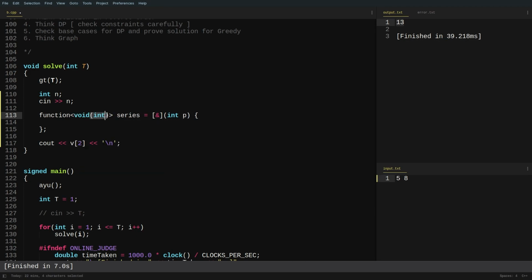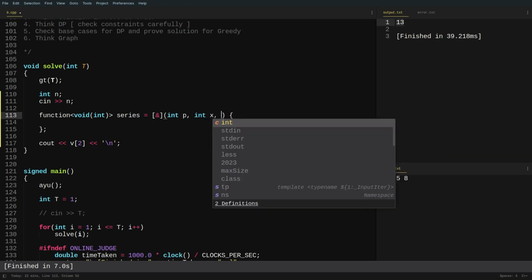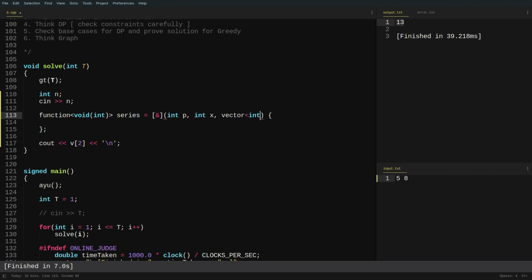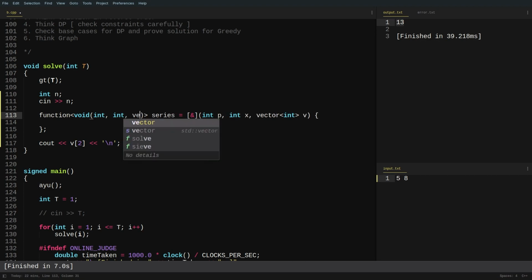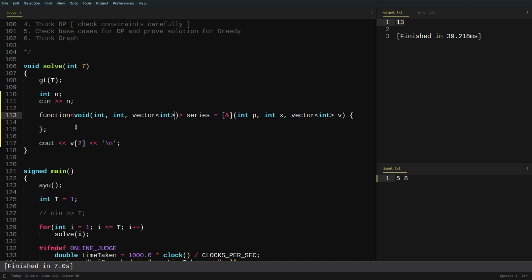So now your bracket starts. This will be the data type of the parameters that you are going to pass to the lambda function. For example, here it was p. If it was int x and let's say some vector int v that I am going to receive, then I have to write int here, and I also have to write vector int. I don't have to write the variable name here. I just have to write the data type that is being passed to my lambda function.